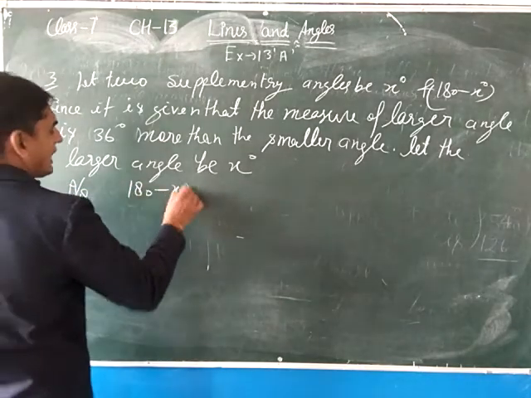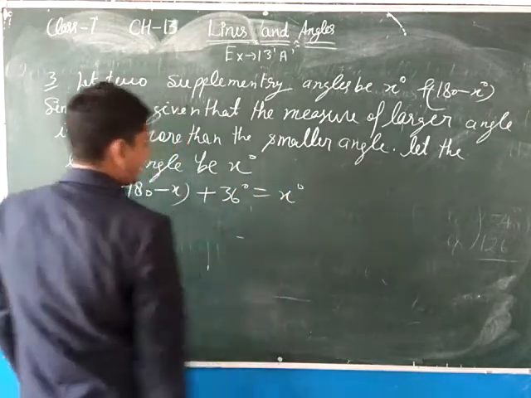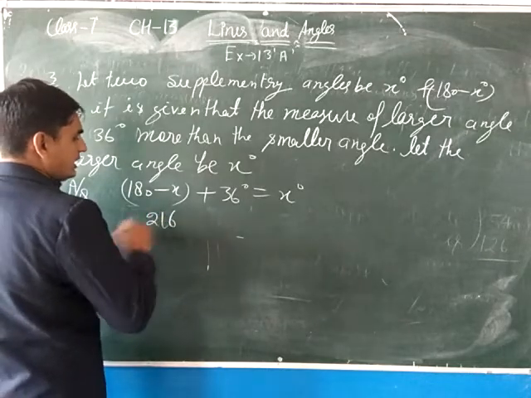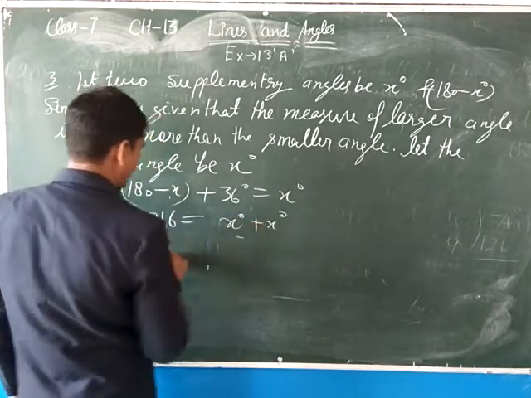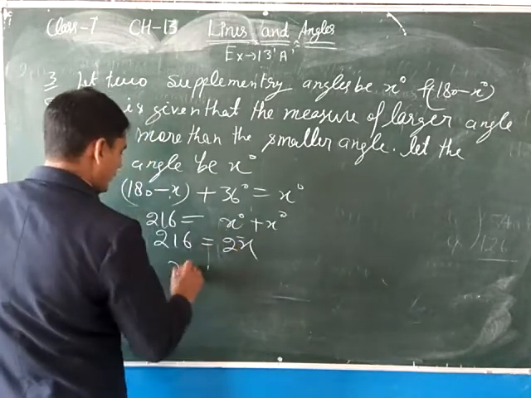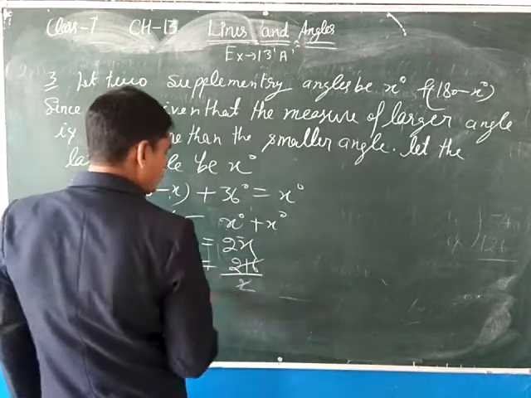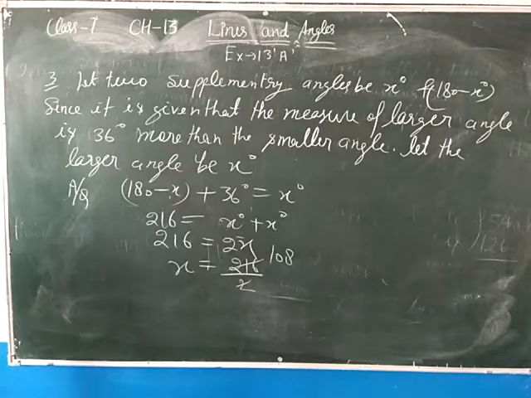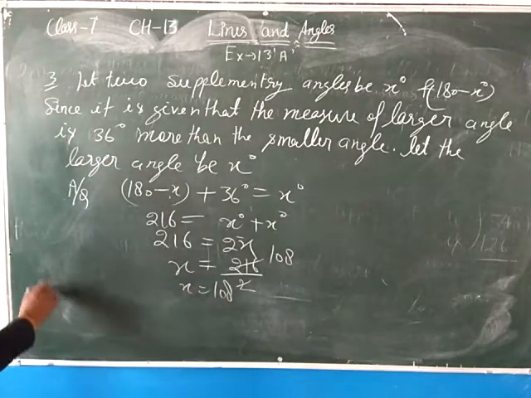180 degree minus x plus 36 equals x degree. So 180 plus 36, how much? 216, and move x to the right side, so x plus x. So 216 equals 2x. So the value of x equals 216 upon 2. 2 1s are 2, 2 8s are 16. So x equals 108.